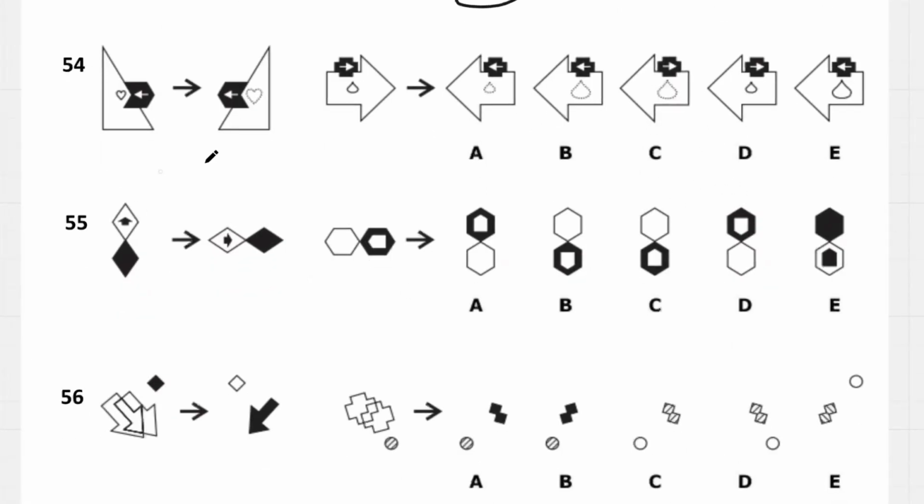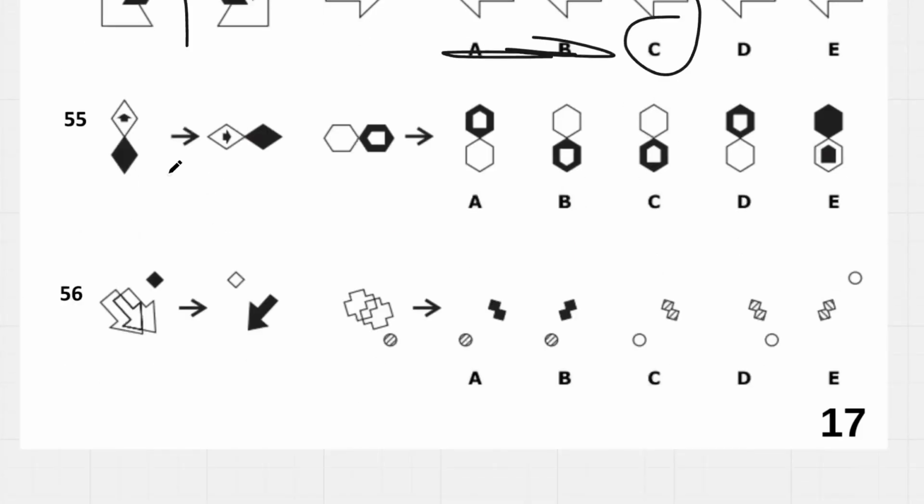Question 54, we do a mirror image, except these shapes stay the same. So let's mirror image the big shape. That's all of them, and then this shading on the inside though will stay the same. It's going to stay facing to the right. Then this is going to get bigger and go dotted, so 54 will be C.